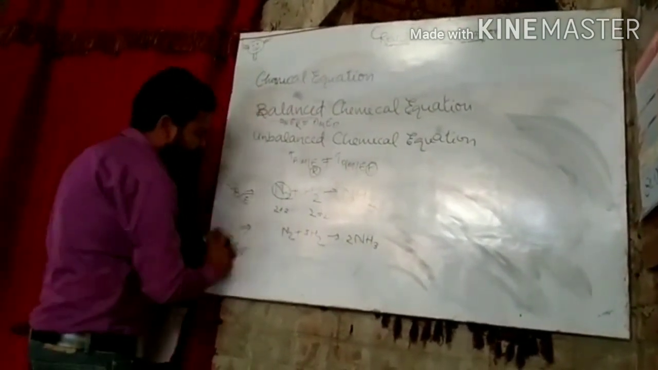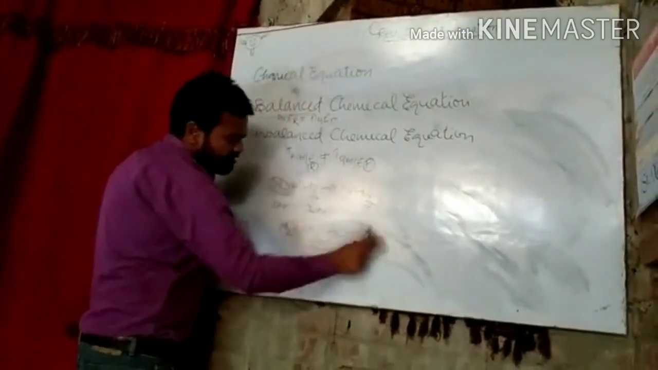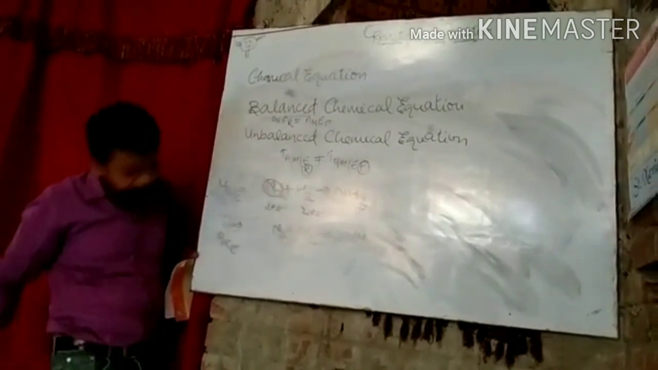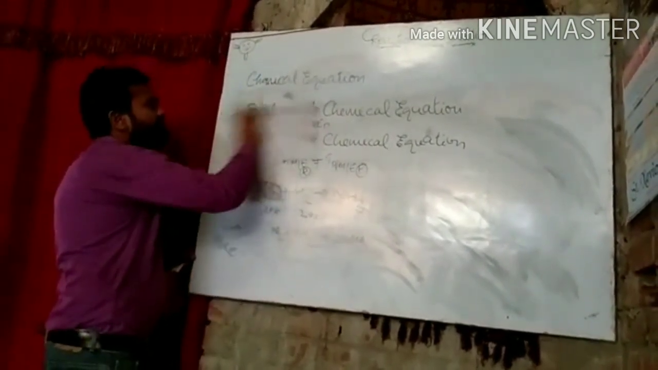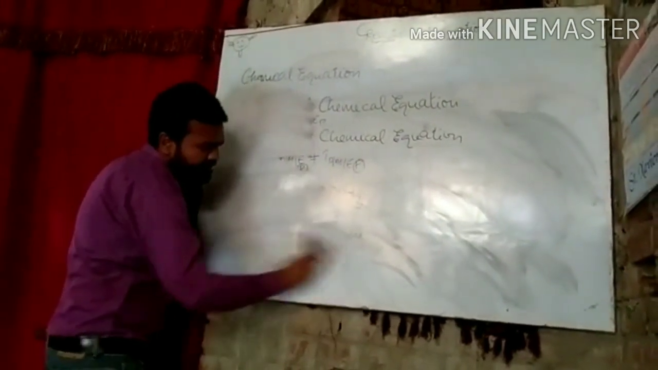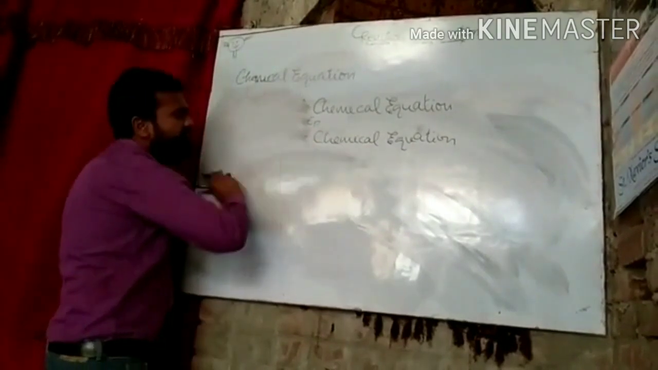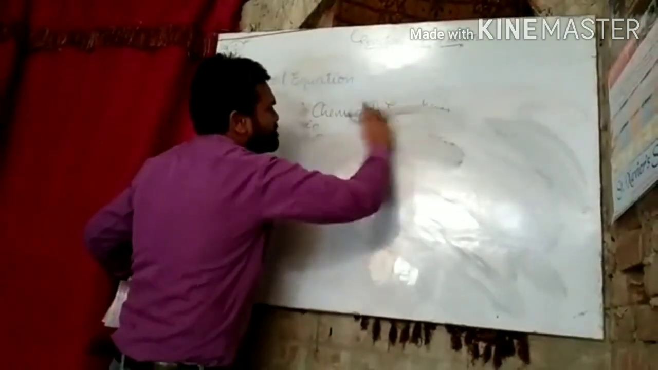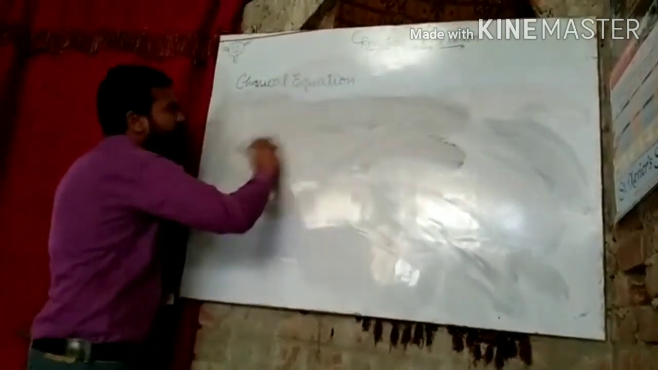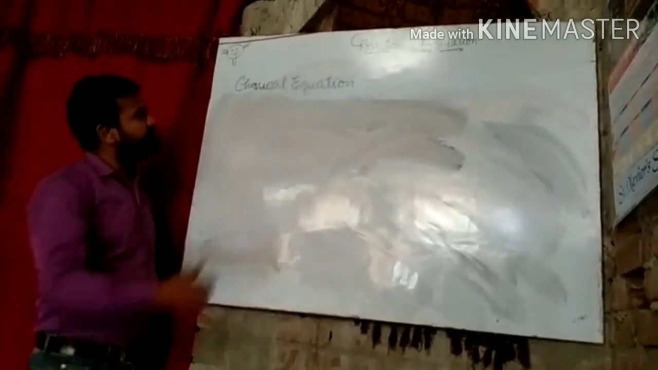Now, how do we balance the chemical equation? There are two methods to balance the chemical equation. First method is hit and trial method, you can also say trial and error method. And the shortcut method is the coefficient method.